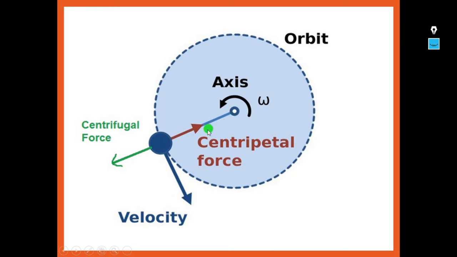The outward force acting on the body is the centrifugal force, and the inward force that makes the body not go away and move in its own orbit is the centripetal force. The velocity of the body is in this direction, and the axis of rotation is in this direction. This is the orbit. Centrifugal force is the force that we experience as if the body is going to be thrown out, whereas the centripetal force acts on the body so that it always stays in its orbit without being thrown away.